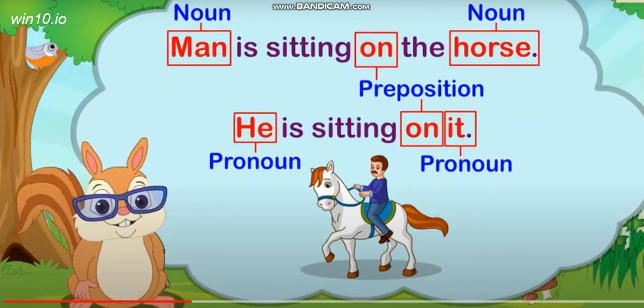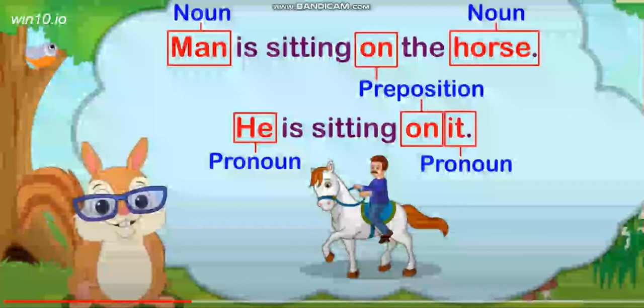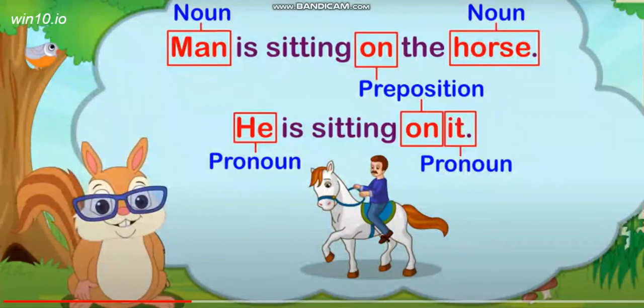Okay. Now in the next sentence you can see, he is sitting on it. So here the pronoun he is being connected with another pronoun, it, with the help of the preposition on. I hope it is very clear to you all.